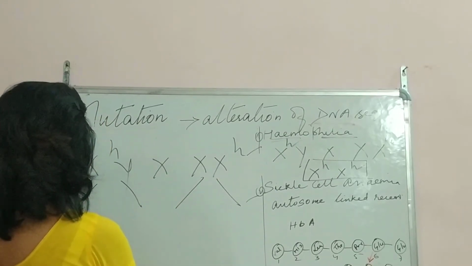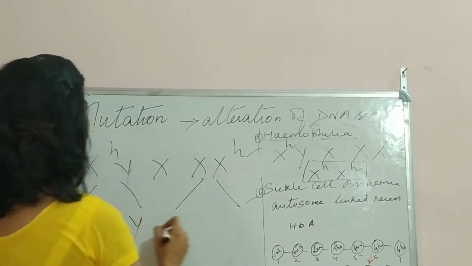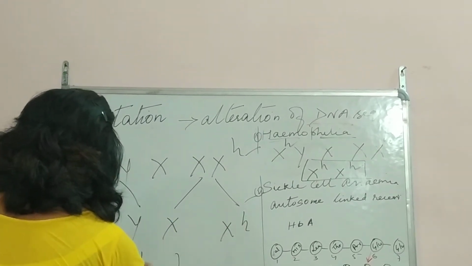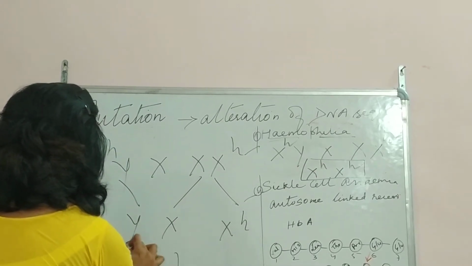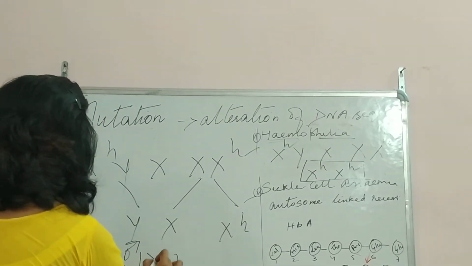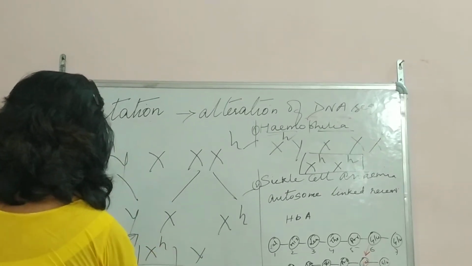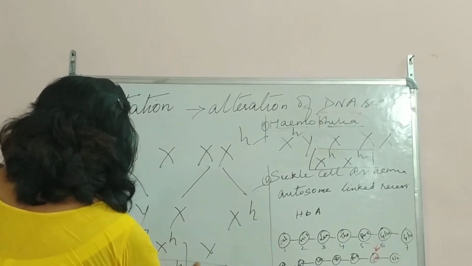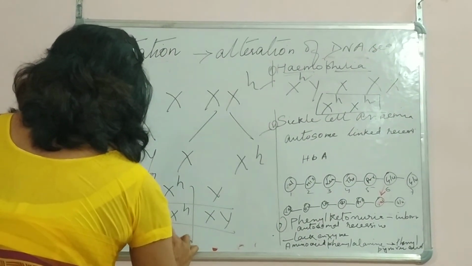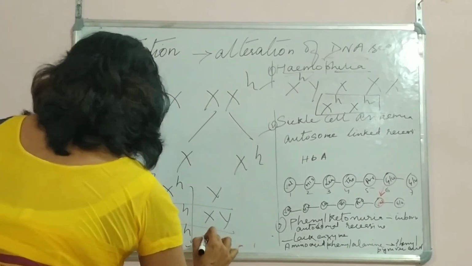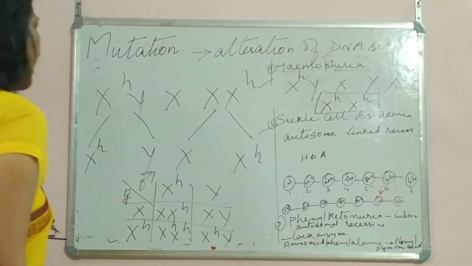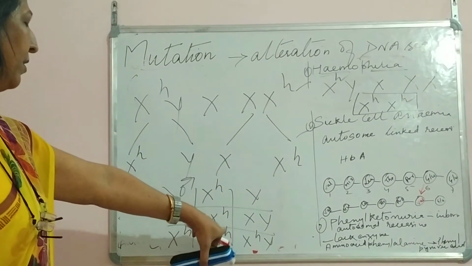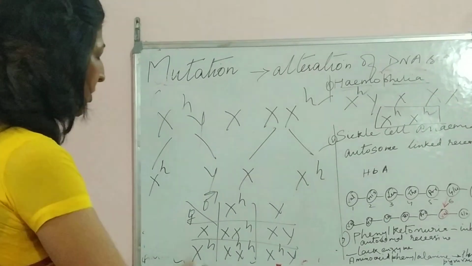Okay, and then after that here it will be XH, here it will be Y, here it will be X, and here it will be XH. Okay, and then what you do is you make the cross table, the checkerboard. The male has got XH and Y, and the female has got X and XH. So find the X, XH, X, Y, XH, XH, and then XH and Y.